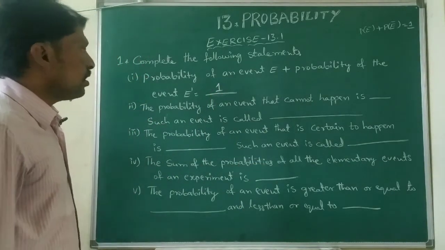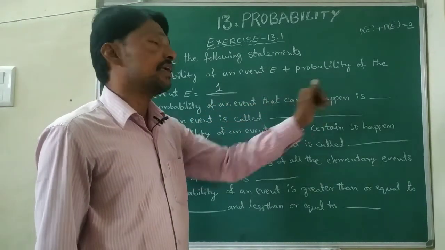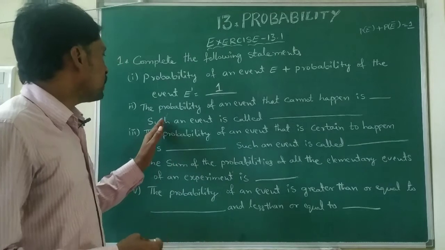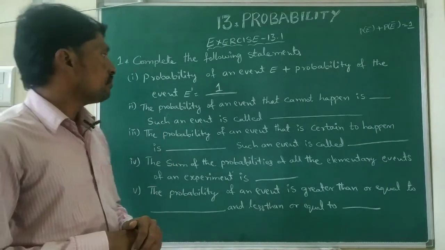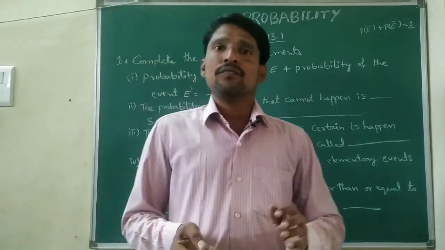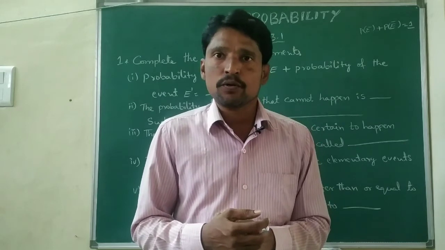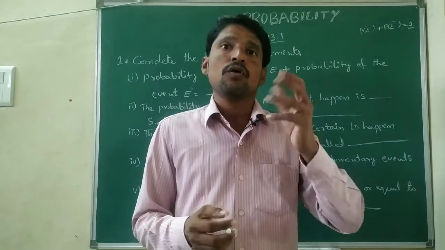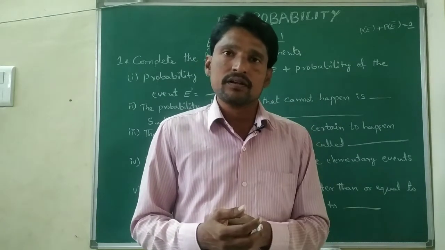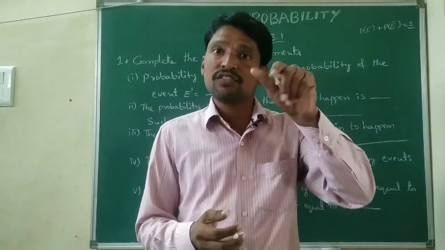Second one, the probability of an event that cannot happen is, such an event is called. For example, if we throw one die, is getting a number 7 possible? What is the probability of getting a number 7? What are the favorable outcomes to 7? That is 0.